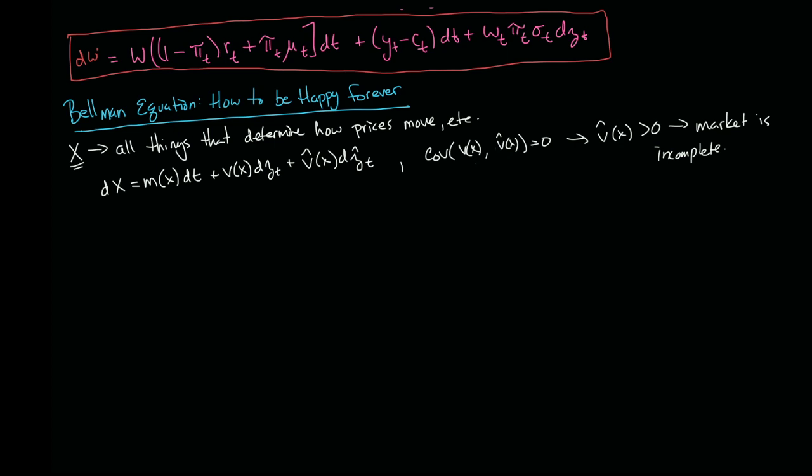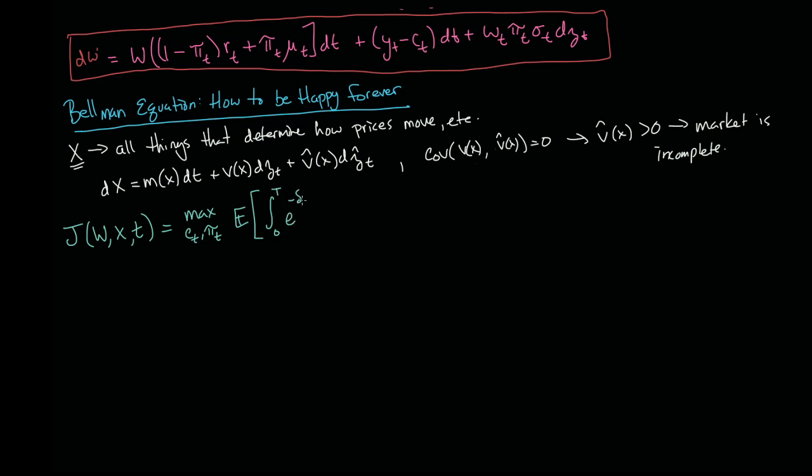What we're interested in really is this Bellman equation. So we have this process x. And so how do we maximize our happiness forever? We're going to make an equation J. And this equation is going to depend on our wealth, on the information and the time. And we're going to maximize our consumption and our portfolio allocation such that our expected future utility of consumption forever, so 0 to T, that's our whole life.